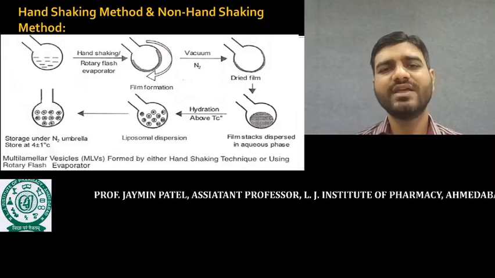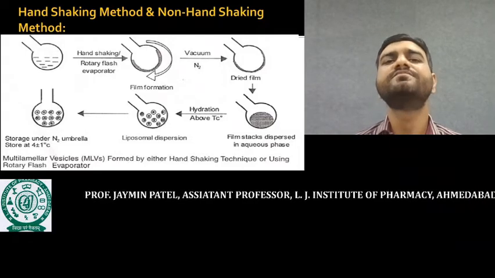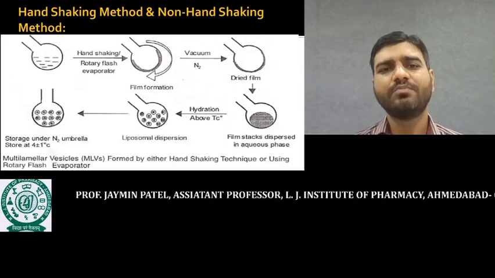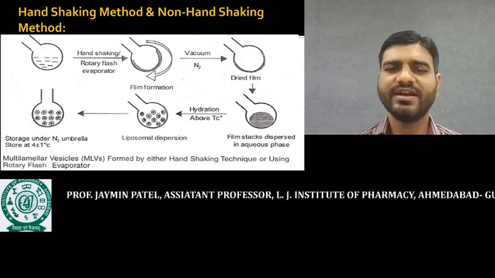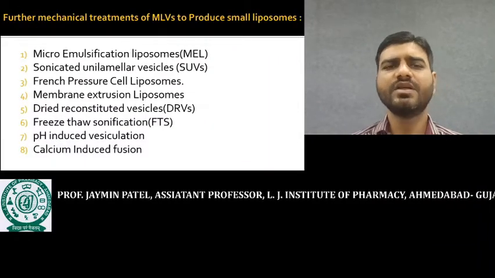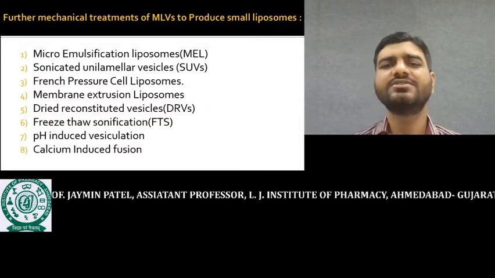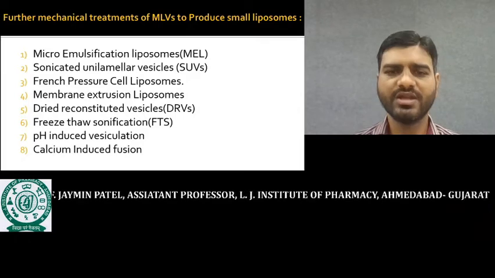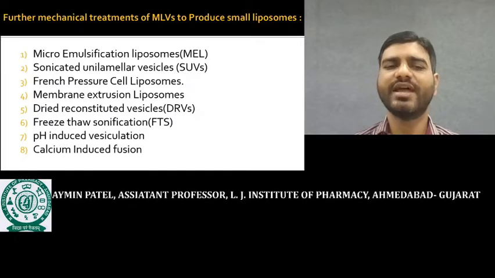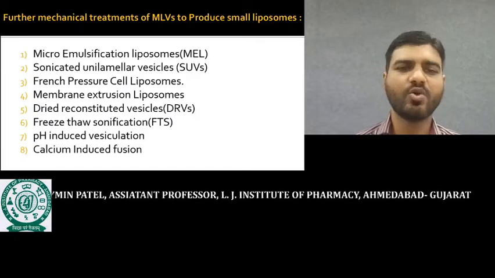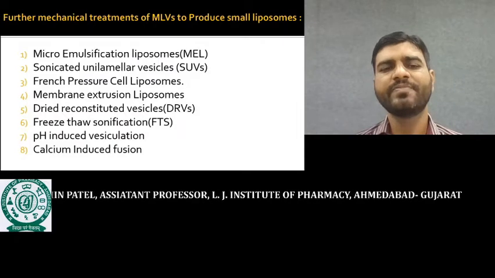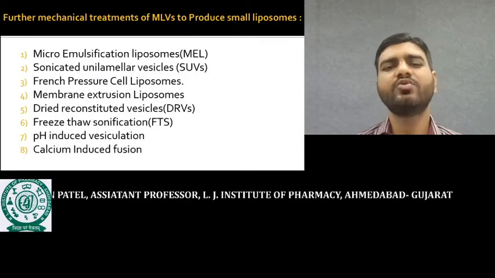So this liposome should be treated in such a way that we can receive the proper size liposome. Here, further mechanical treatment of this MLV, multilamellar vesicles, is done to produce small liposomes. In that, different techniques are utilized. First one is microemulsification liposomes. Second one is sonicated unilamellar vesicles.